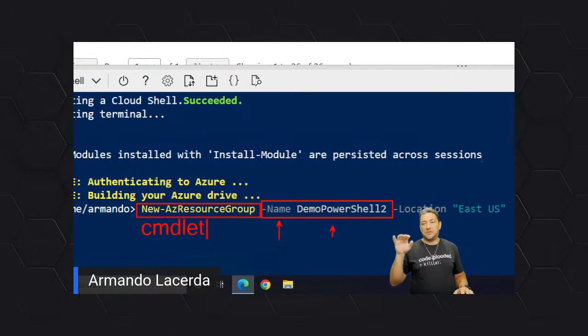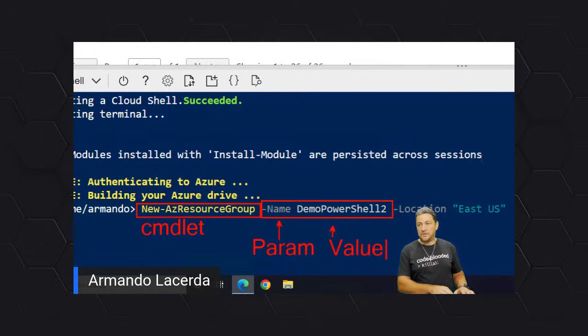So New-AzResourceGroup is what we're going to see in the content. There is a commandlet, and over here, this is known as a parameter. And this other element, the second one, is the parameter value. So the first one is a parameter name, and this one here is a parameter value.